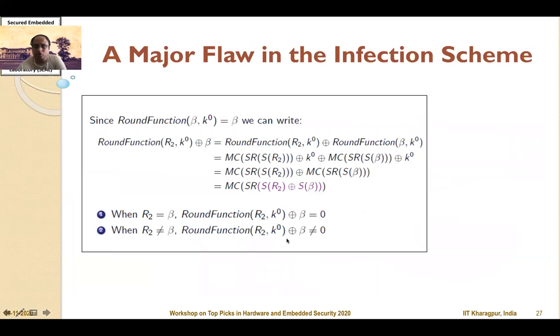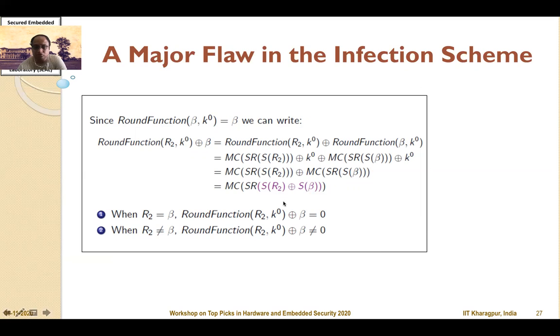However, we observed a major flaw in the infective countermeasure scheme, and that is shown here in the slide. When you consider that the dummy round has an input beta and an idempotent key K0, which results in the value of beta, the infection because of the dummy round can be written as shown here. Because the mixed column and the shift row are linear operations, one can bring them out. And therefore, the infection is basically S of beta, which is the result of applying the S box on the unknown beta value, XORed with the result of the S box applied on the current state of the dummy round.